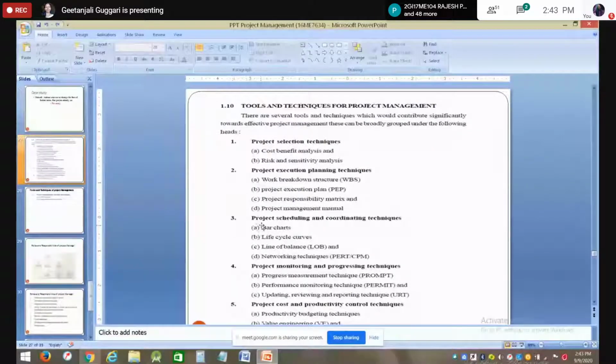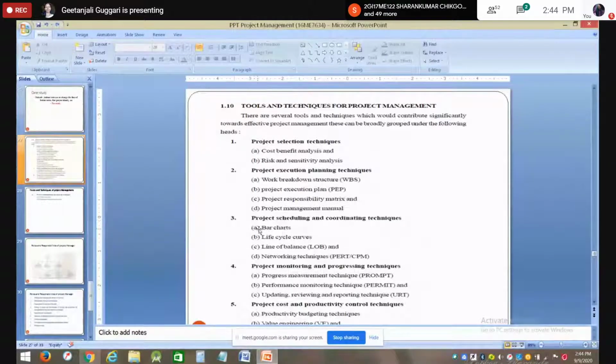The third is project scheduling and coordinating techniques. Under this we have four techniques: bar charts, life cycle curves, line of balance, and network techniques. When I was doing the project life cycles, I showed one chart.